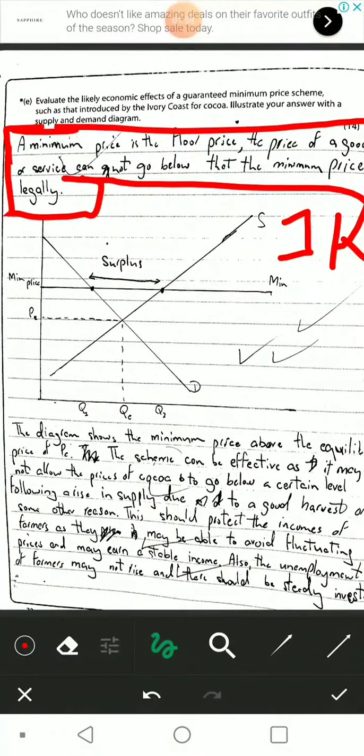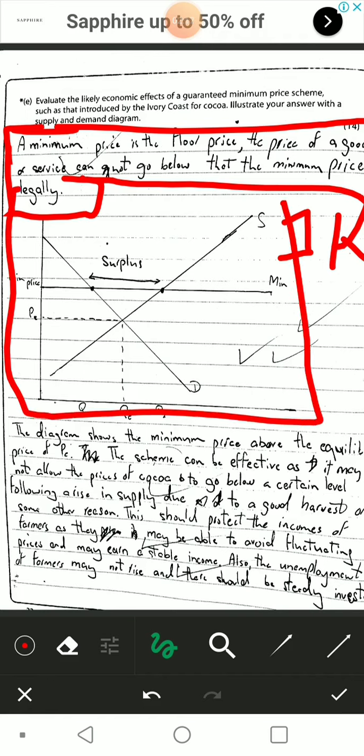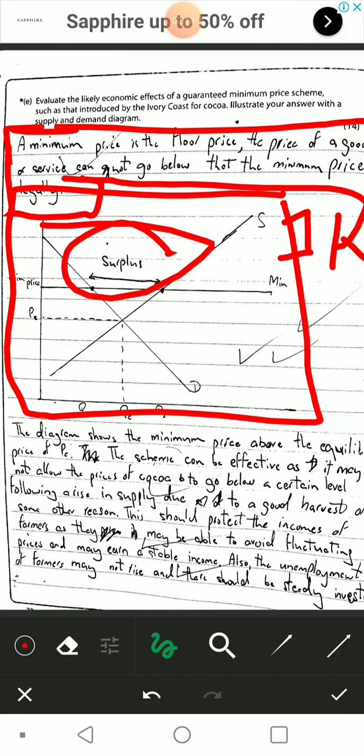As you can notice, there are no supply and demand shifts. The supply and demand are constant; they are static. There's only the price that is being imposed on the market at a higher price than the equilibrium price, and this leads to a surplus, as you can tell in here.